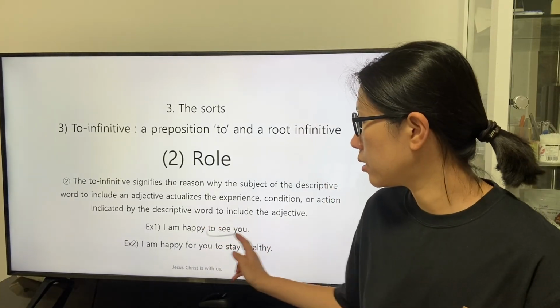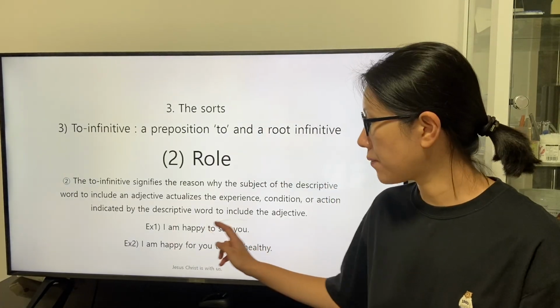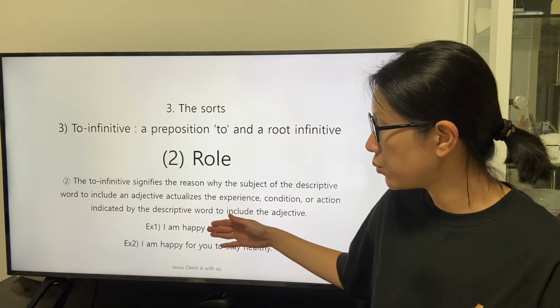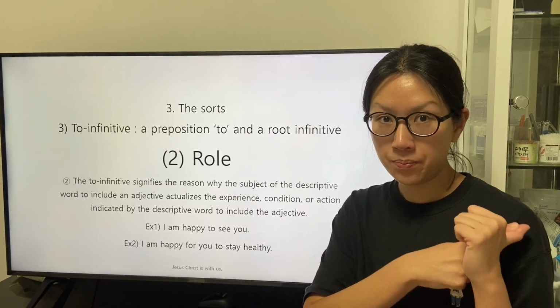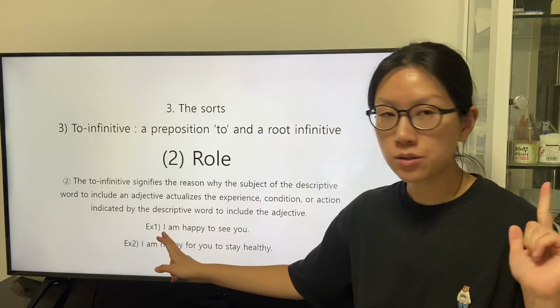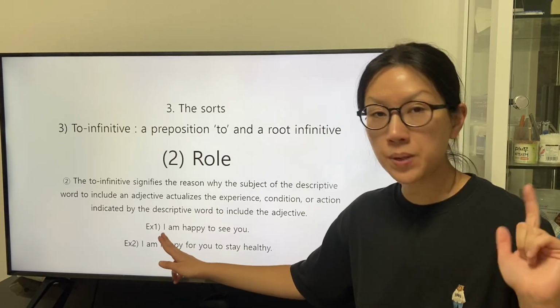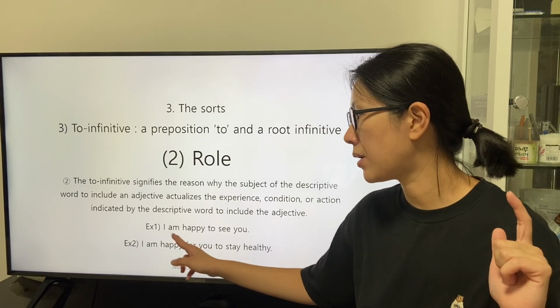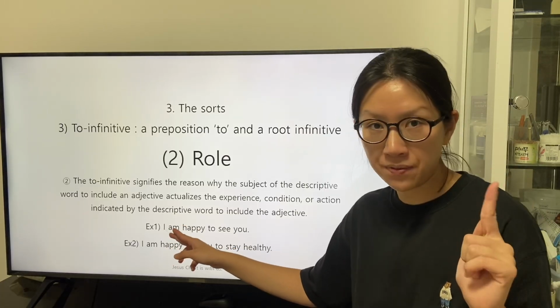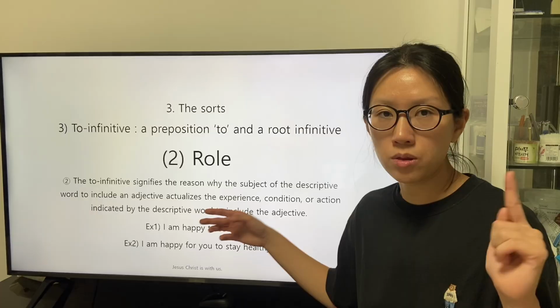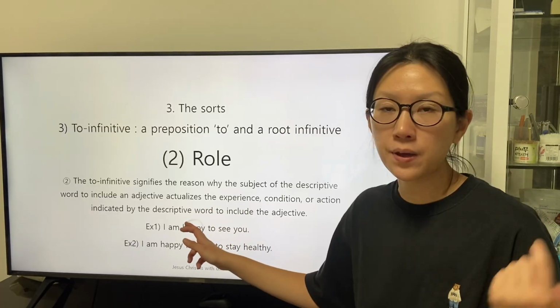Before we interpret the phrase of the to-infinitive to see you, we can understand the subject exists at first as a subject, and the speaker as a subject is described by the be verb, and the definition of the be verb is deepened with the application of the adjective happy.